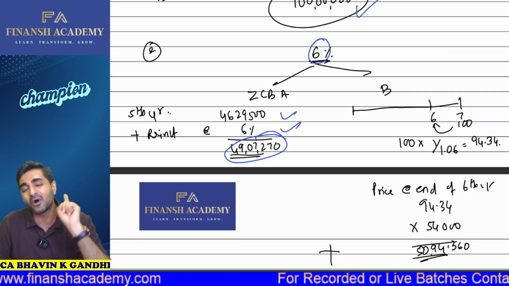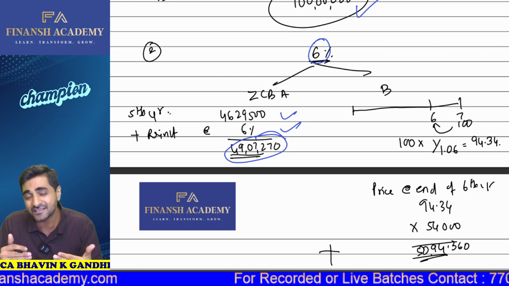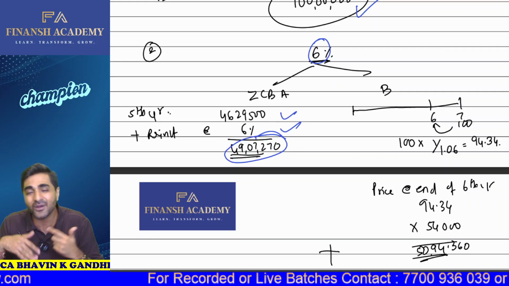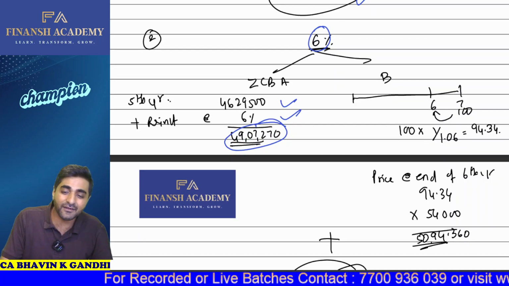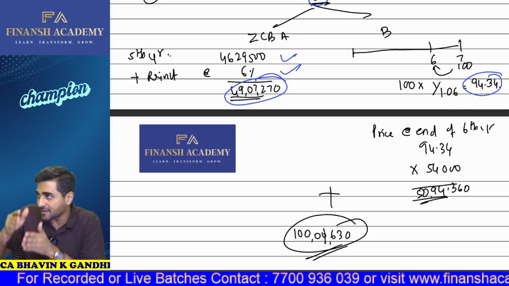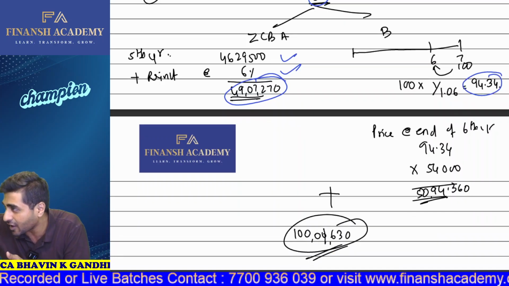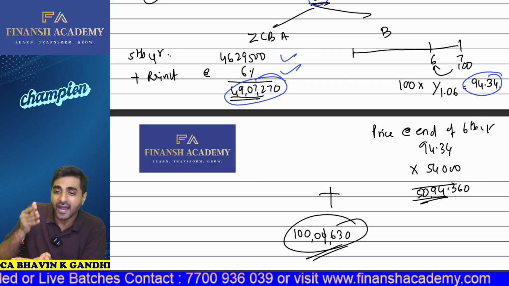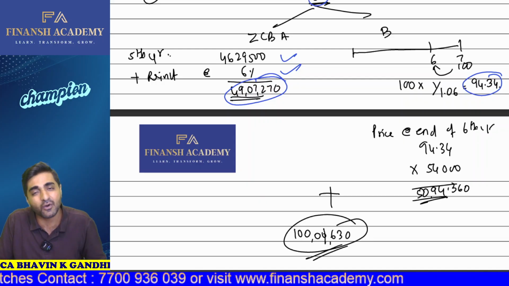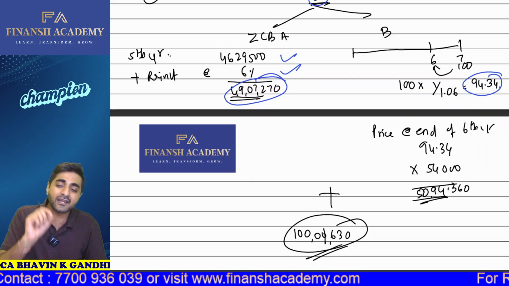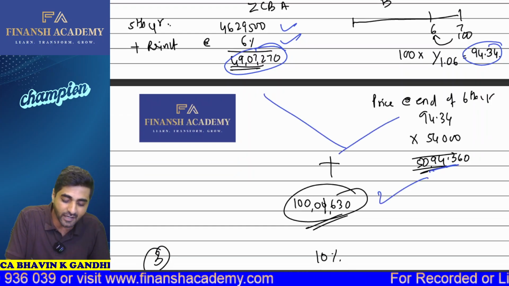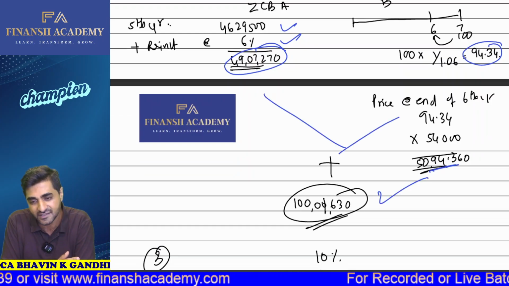What about bond B? Bond B, we are going to sell again at the end of the 6th year, but this time at a different price, because now the yield in the market is 6%. Based on that, we get 94.34, because if something will be maturing at the end of the 7th year for 100 rupees, what is its present value at the end of the 6th year at 6% yield? We got 94.34, which multiplied by 54,000 gives 50 lakh 94,000. If I sum it up, the total is roughly 1 crore itself.